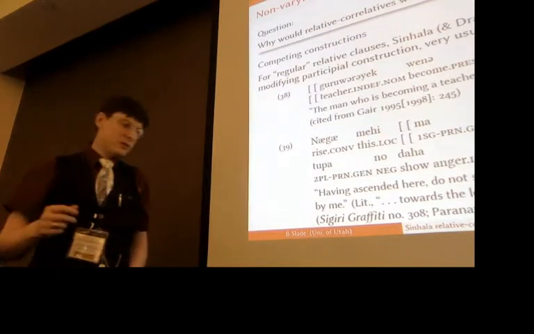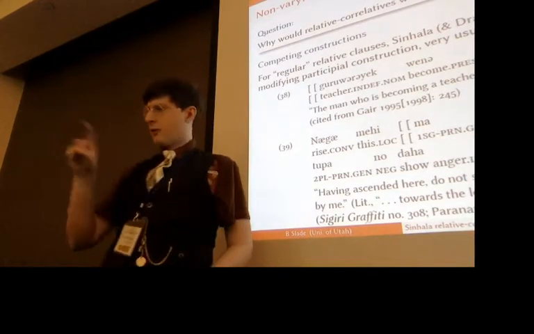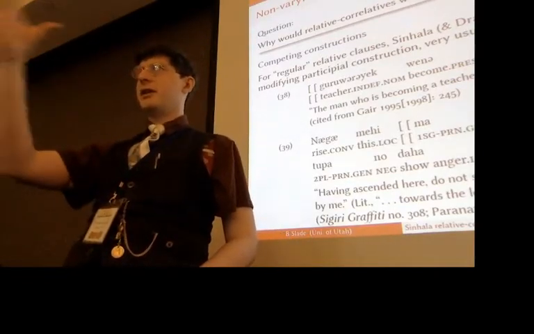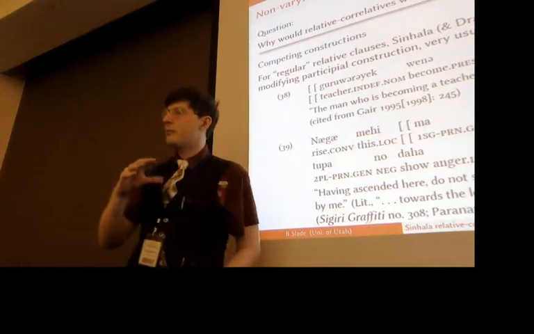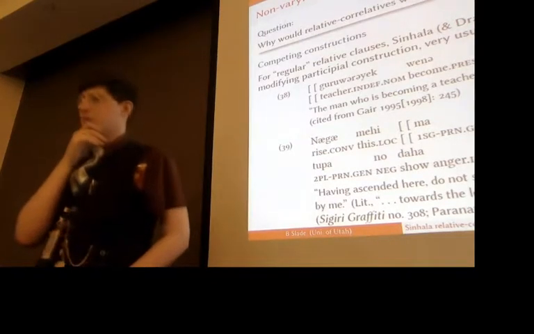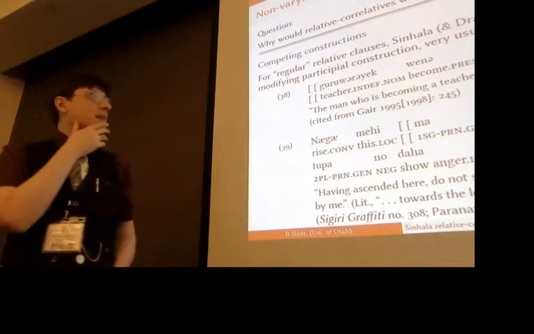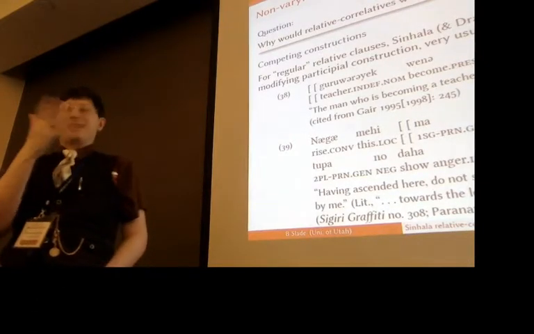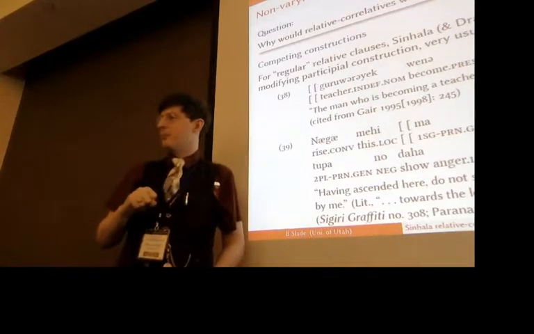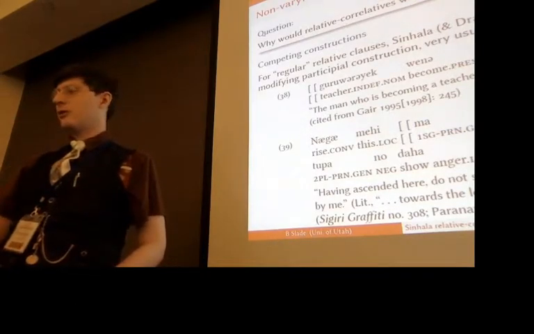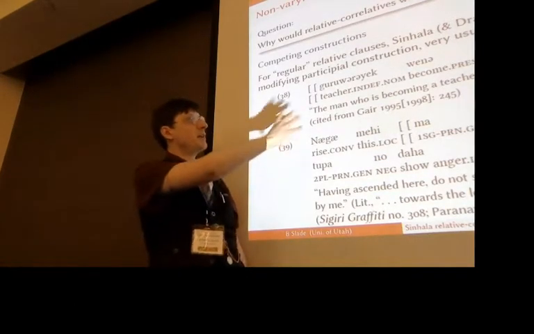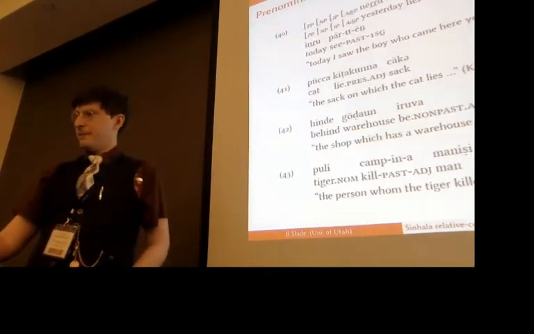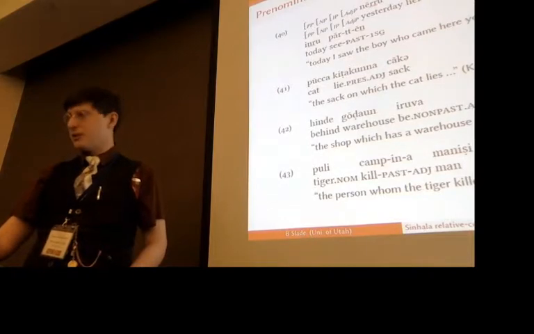The question is, it's sort of weird, so once you have these relative-correlatives in Sinhala and Dravidian, they always seem to have this variation. It's either identity or it's free choice. And that's, in a sense, weird because you don't always get that with relative-correlatives. One thing is that these languages do have another way of forming things like relative clauses. There are these prenominal modifying participial constructions, and they don't have any sort of identity reading or free choice reading. And this is true both in Sinhala and Dravidian.